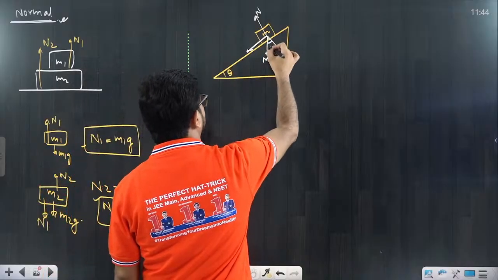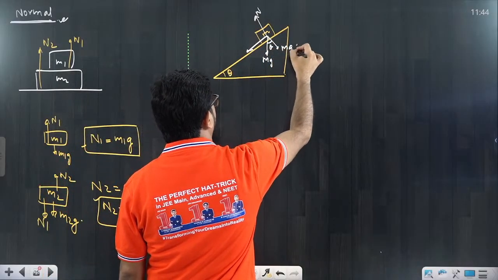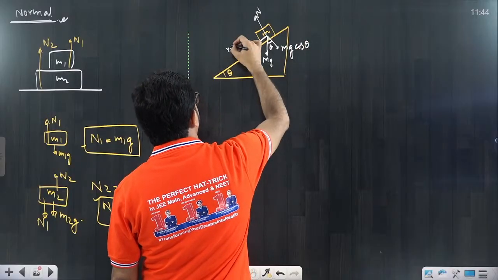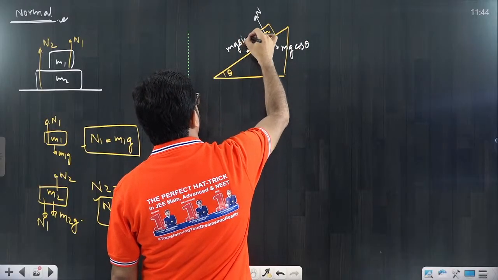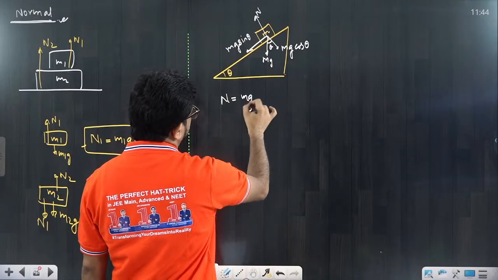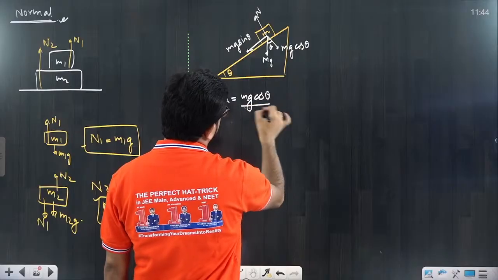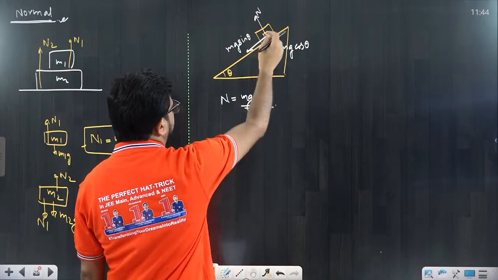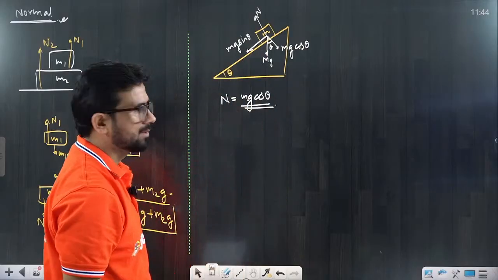With this angle theta, one component is mg cos theta and the other is mg sin theta. So definitely you can say normal is equal to mg cos theta, and the downward side along the plane is mg sin theta.